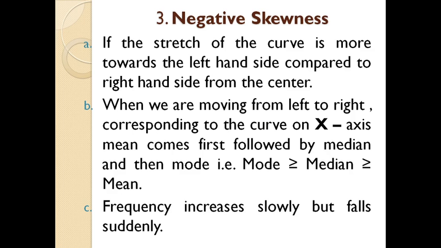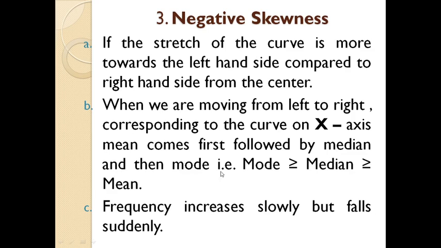Then negatively skewed. If the stretch of the curve is more towards the left hand side compared to the right hand side from the center, when we are moving from left to right along the x-axis, mean comes first followed by median and then mode.